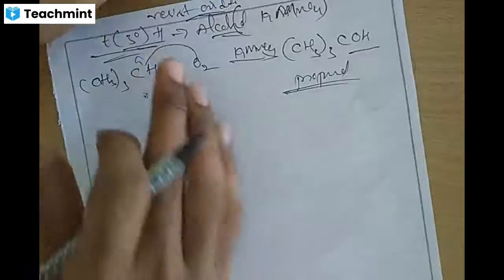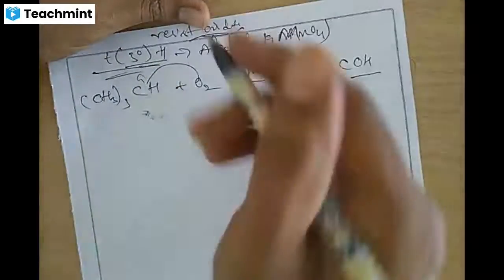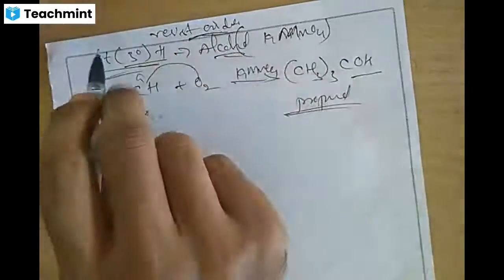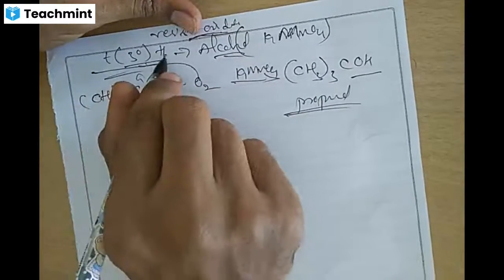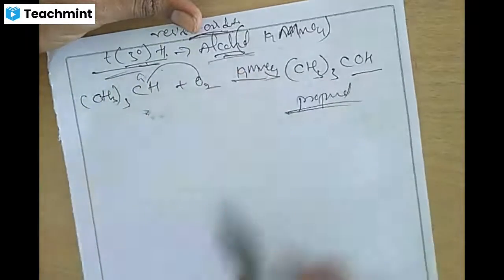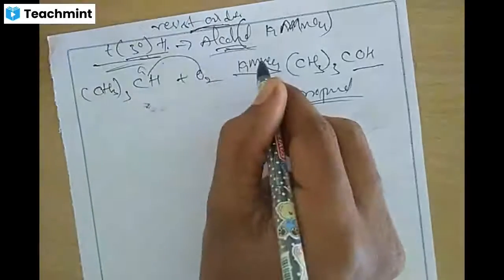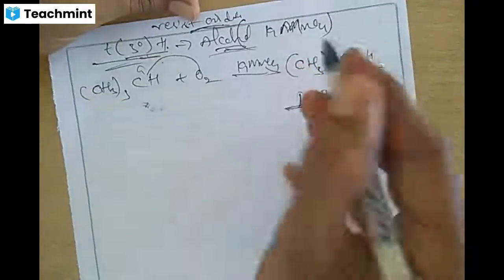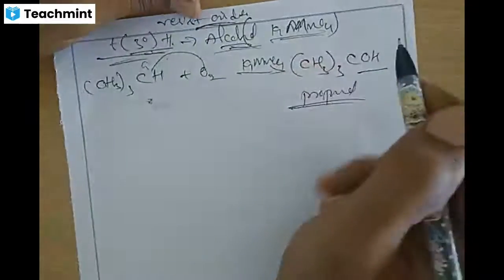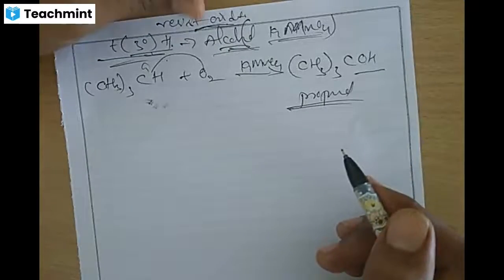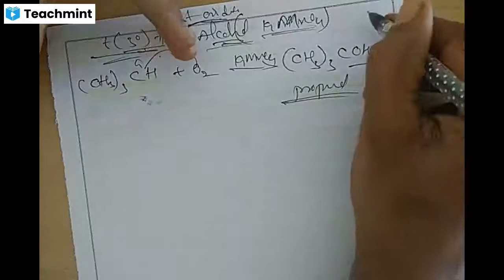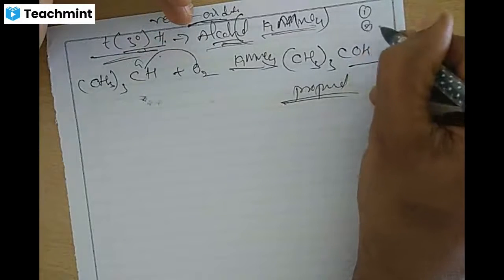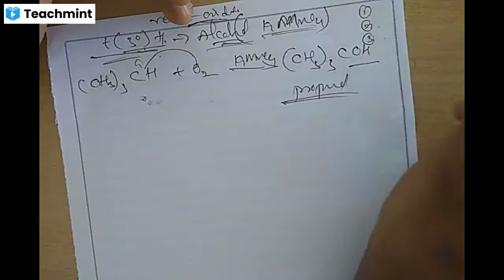So normally ordinary hydrogens resist oxidation, and hydrocarbons having a tertiary 3-degree hydrogen can easily undergo oxidation in presence of potassium permanganate to give an alcohol. Okay, these are the oxidation reactions: complete combustion, incomplete combustion, and controlled oxidation.